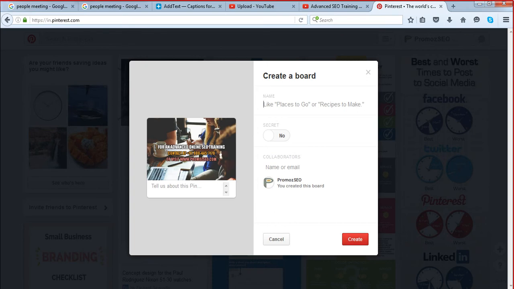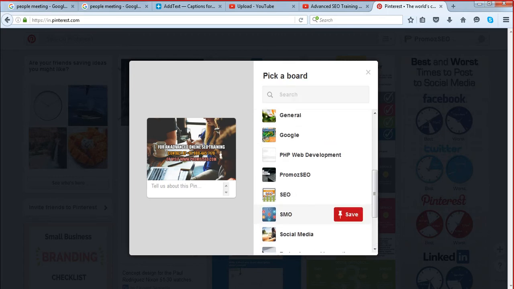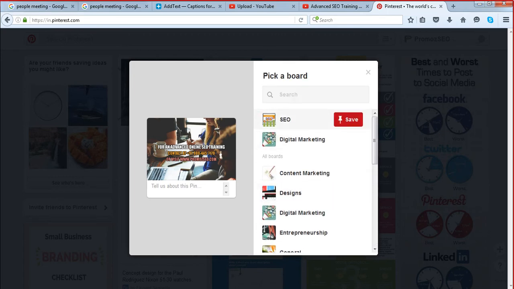It's very easy. Just click on the create board button, type a name, and your board will be created automatically. Finally, you have to select a board which is relevant to this image. As this image is relevant to SEO, we are going to select SEO here.